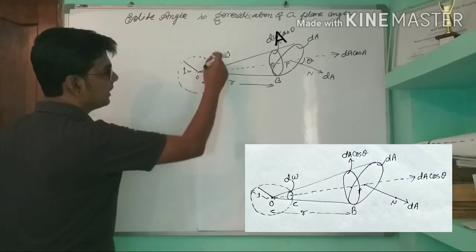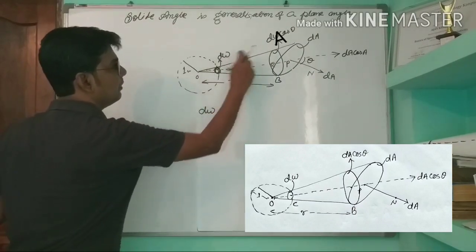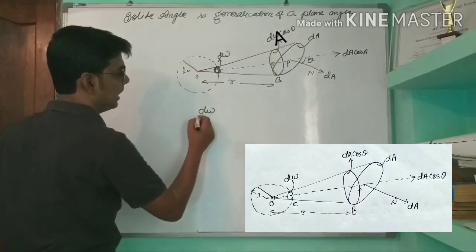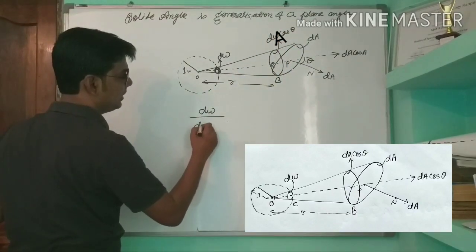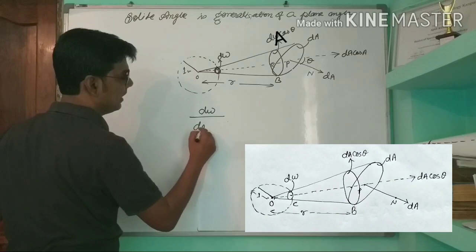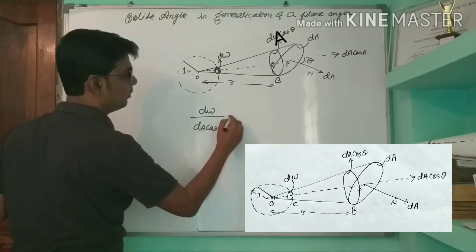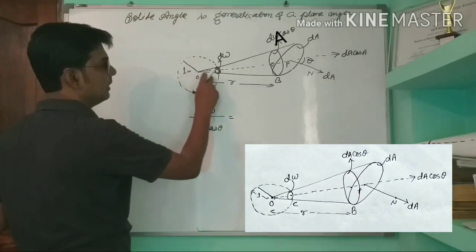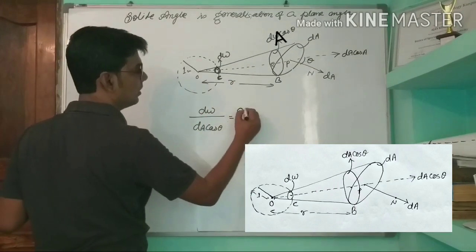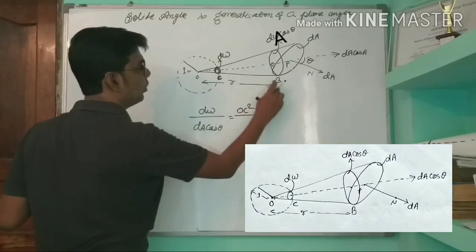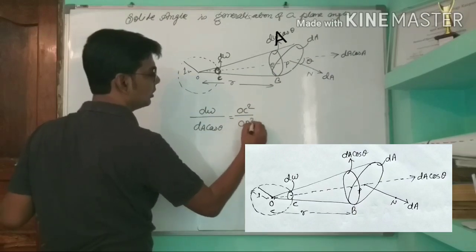Now here we can write the ratio of these two areas: dW divided by dA cos theta will be equal to OC square by OB square.